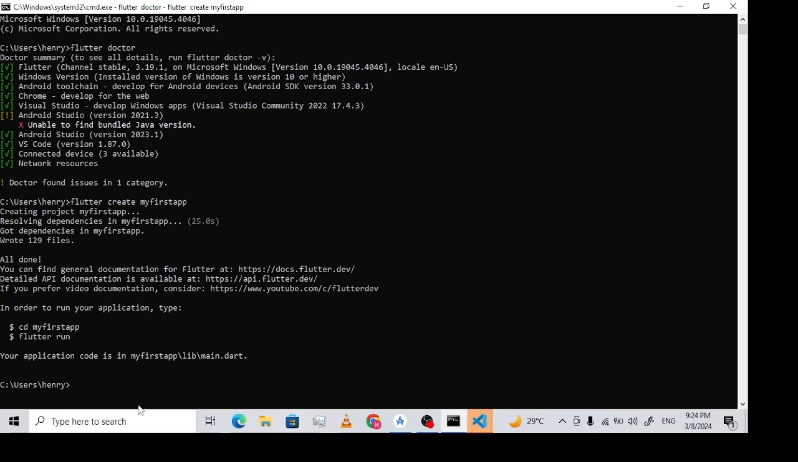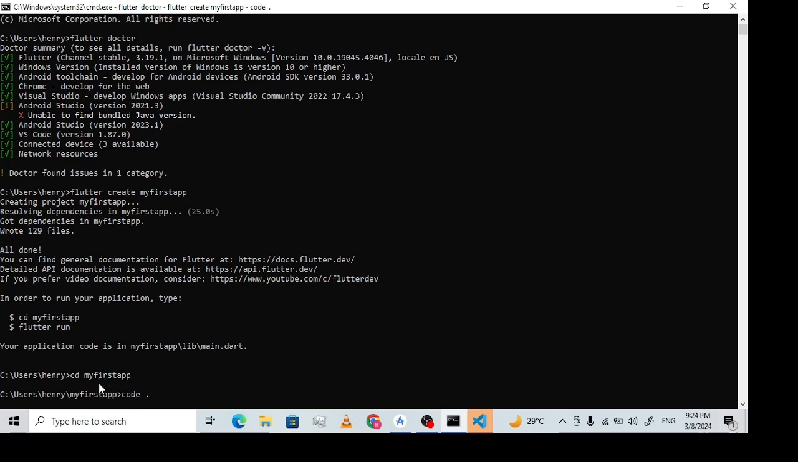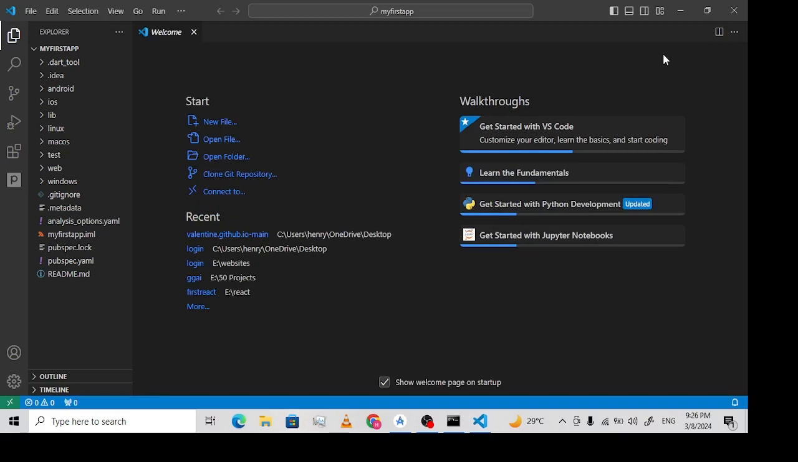So once the project is done creating, you type cd, then your project name, my_first_app, and then you type in code, then space, and then dot. You hit enter. That should open your project in Visual Studio Code. So after Visual Studio Code is open, you should have something like this.